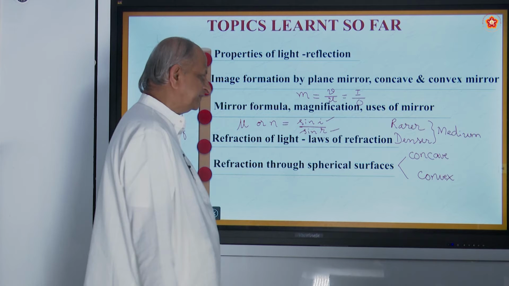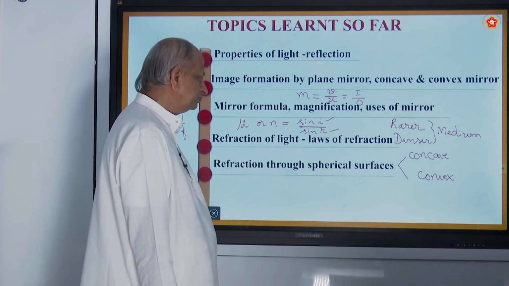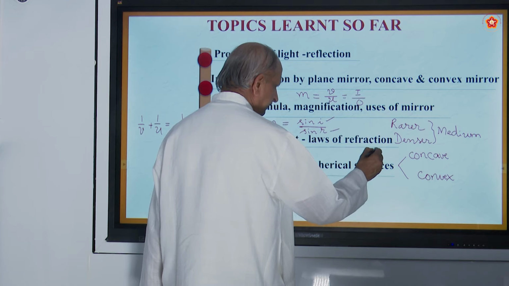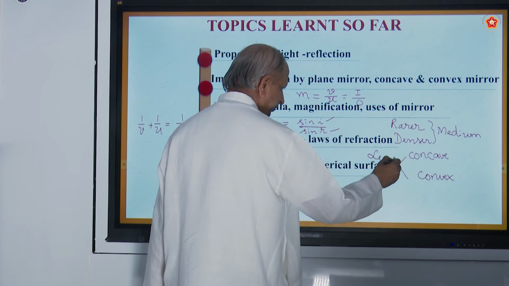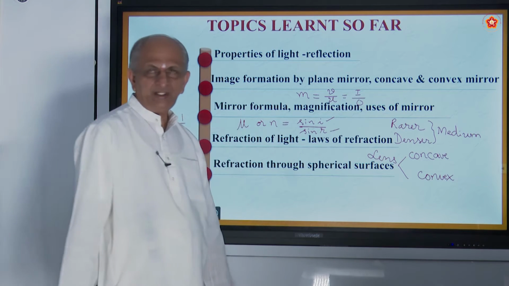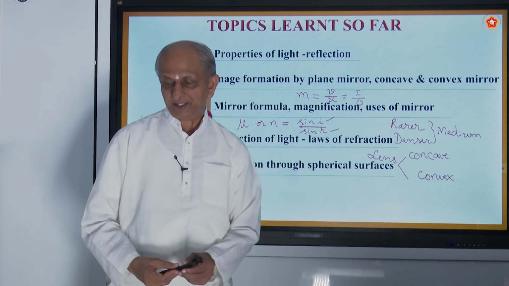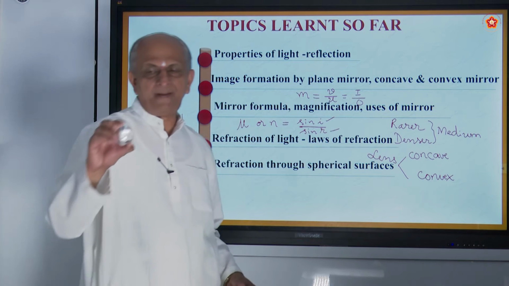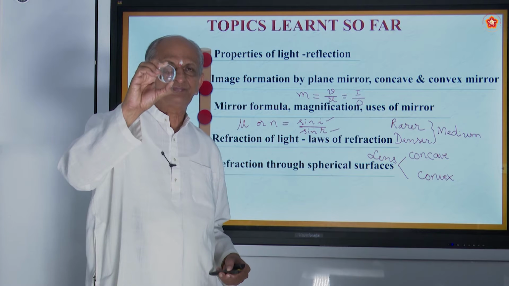Concave and convex. So this happens in the case of what are called lenses. What is a lens? A lens is a transparent medium. And what do you mean by a transparent medium? So this is a lens.